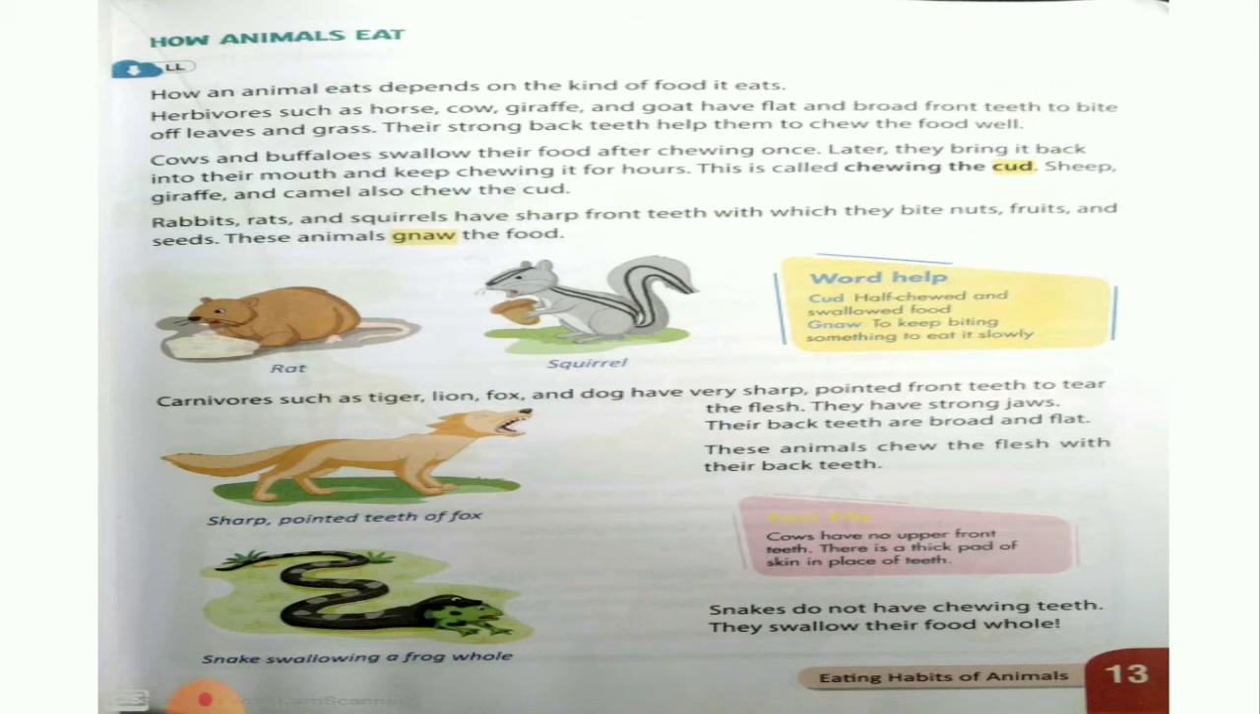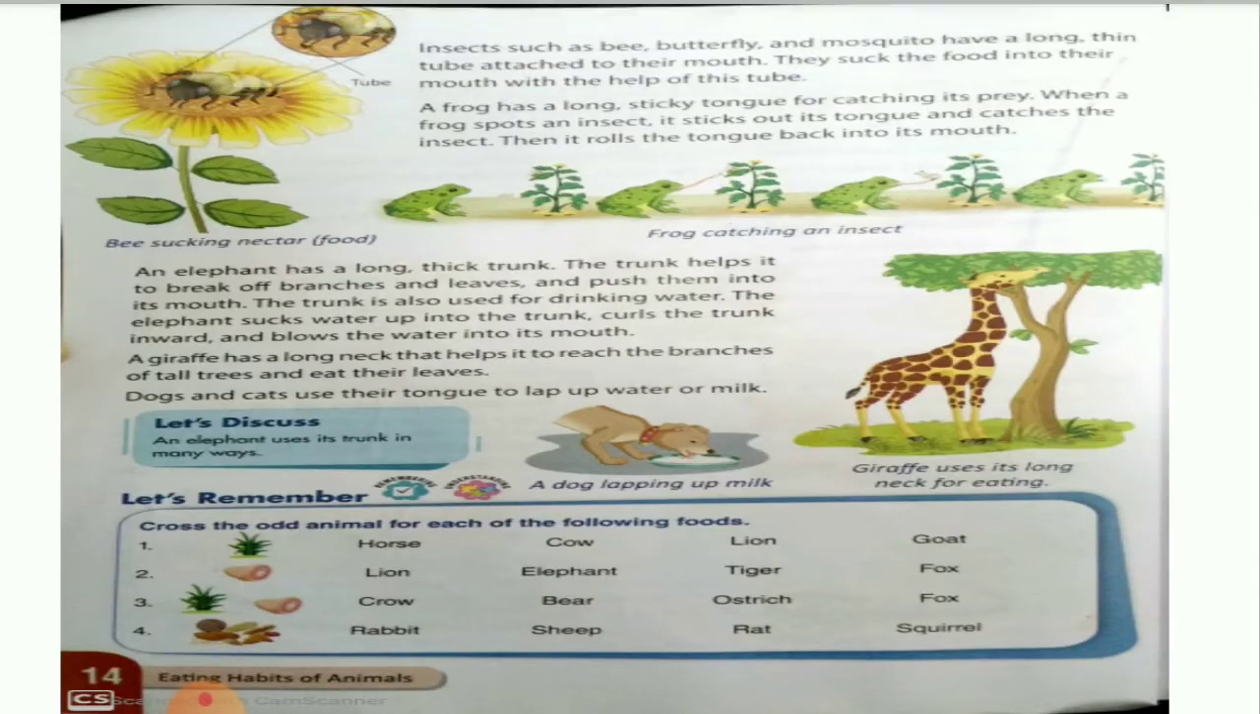So let's go ahead with another topic. Here you can see the next paragraph, that is insects such as bee. So here we will talk about insects. Yes, insects such as bee, butterfly and mosquito have a long thin tube attached to their mouth. They suck the food into their mouth with the help of this tube.